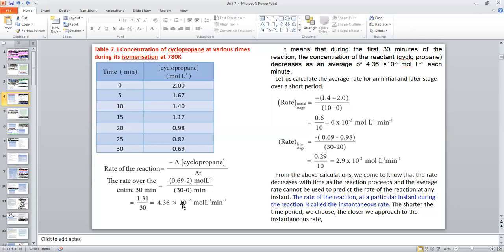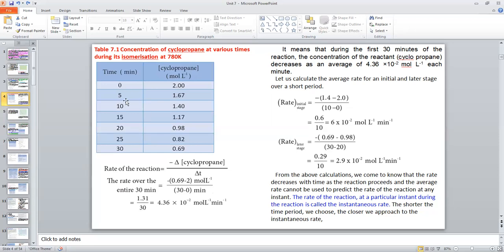That's the meaning. Now let us calculate the average rate for an initial and later stage over a short period. Here we took the average rate over 30 minutes. Also we can take the average rate in the initial stage and the final stage over a short period, not 30 minutes but 10 minutes.